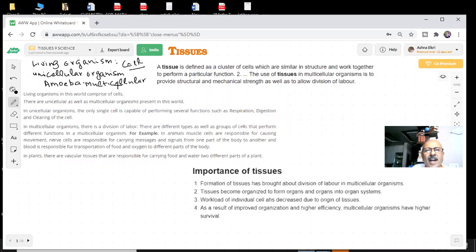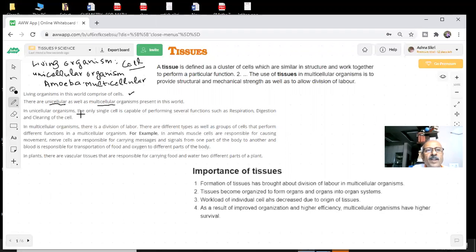Or in other words, to recap what we did, living organisms in this world comprise of cells. I hope you agree that you are made up of cells. Yes or no? There are unicellular as well as multicellular organisms present in the world. Amoeba is an example of a unicellular organism, and then we come to the category of multicellular organisms.